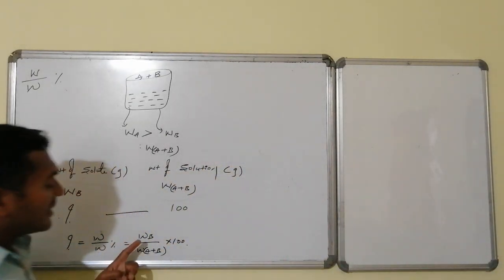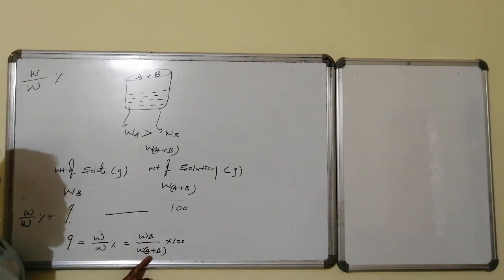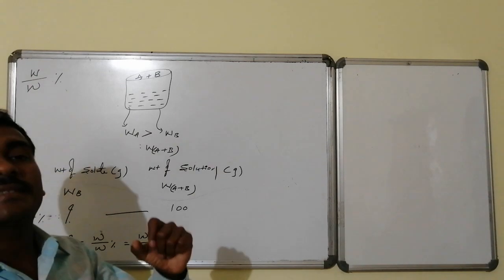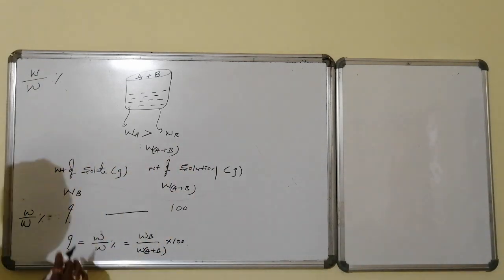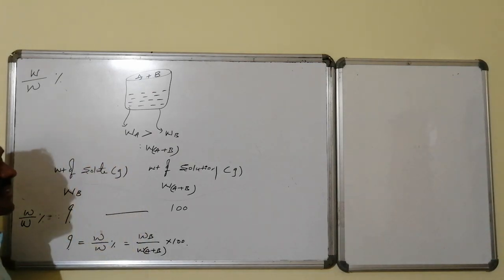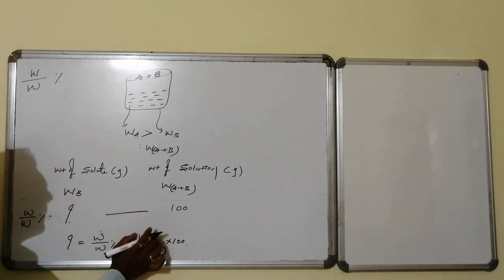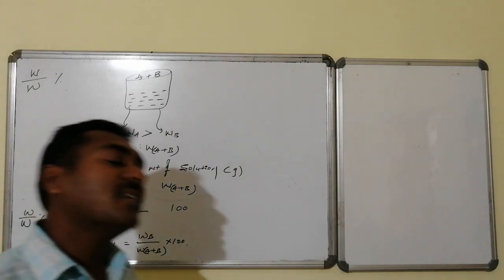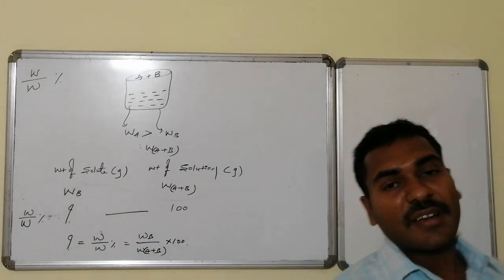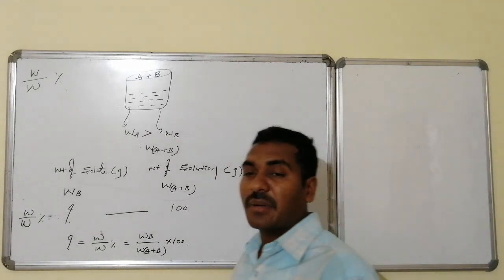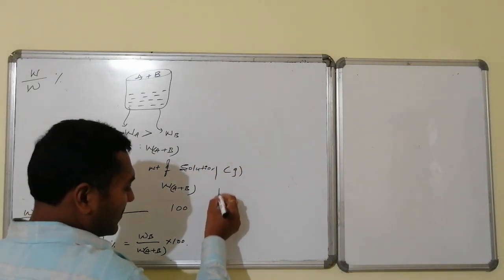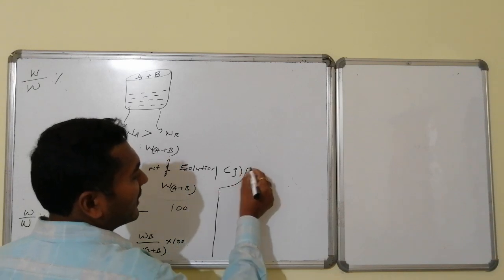Moreover, this is present in grams, and this is also present in grams. Both quantities are present with the same unit. Therefore, the overall unit for weight by weight percentage is nothing. There is no unit, and this is a weight by weight ratio. Units of one quantity get cancelled by the other, hence you never find any units for weight by weight percentage. For example, let us see a particular problem to make it clear.